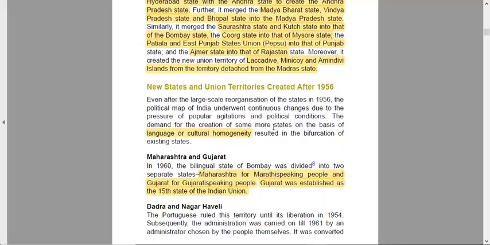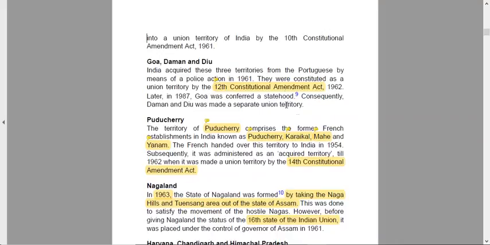Dadra and Nagar Haveli were UTs, not states. Remember this. Dadra and Nagar Haveli came into existence just after Maharashtra and Gujarat. The Portuguese ruled this territory until 1954. Subsequently, in 1961, they had their administration here by an administration chosen by the people themselves. It was converted into a union territory of India by the 10th Amendment. In the 10th Amendment, it was converted into a UT.